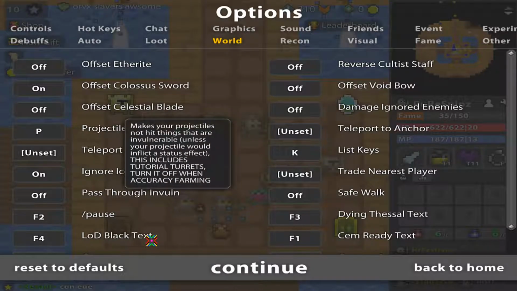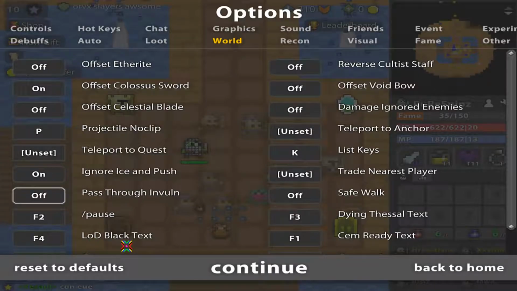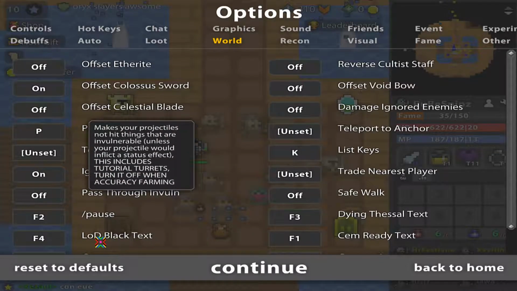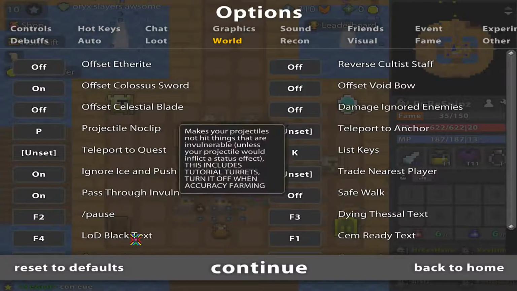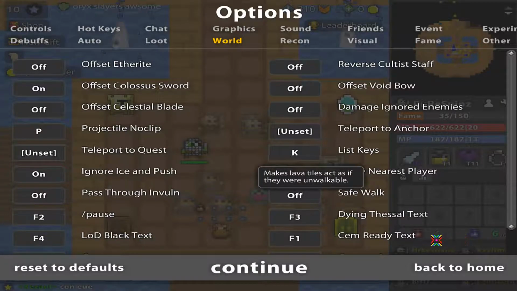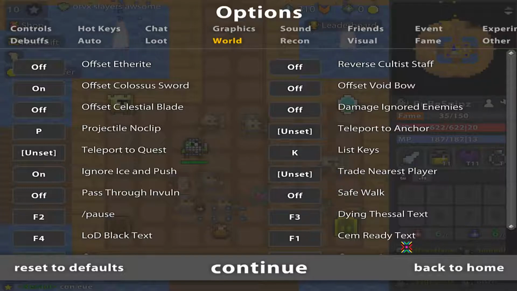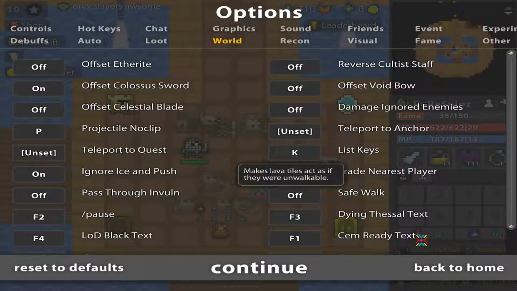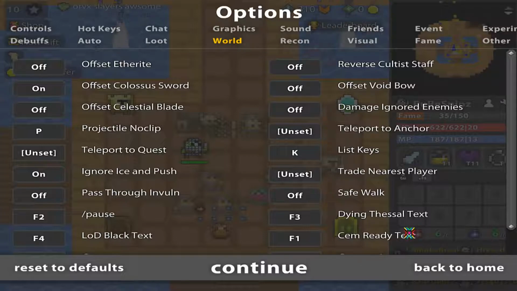Pass through invulnerable, you want to put this on off if you're accuracy farming. Otherwise you can just leave it on, but right now I have it off because I've been accuracy farming quite a lot these days. But you can just put it on if you want to. Safe walk, this is really dumb. Basically this means you cannot walk into lava, toxic waste or whatsoever, it will block you. I just have it on off, I don't really need it. You can put it on, but I don't need it.